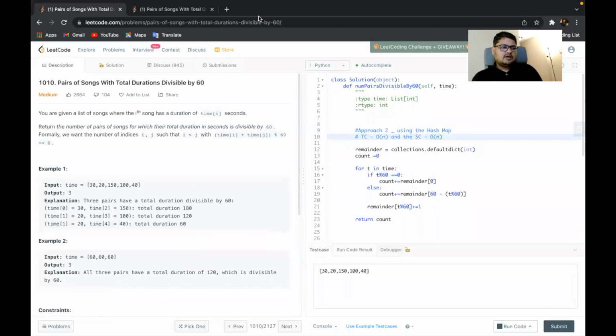So yeah, guys, this is a great question. And particularly the question is very similar to the two-sum question, and the only thing is the mathematics involved in the modulus operation. But I hope it is clear to you.